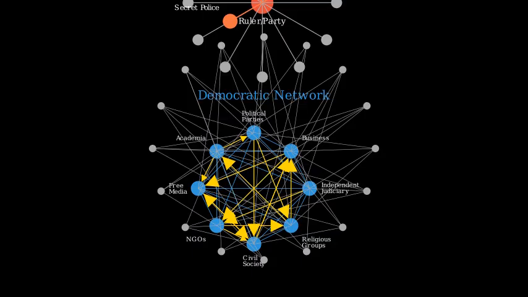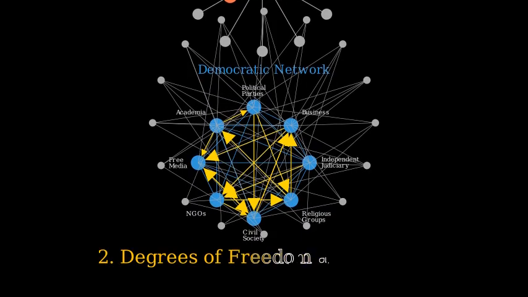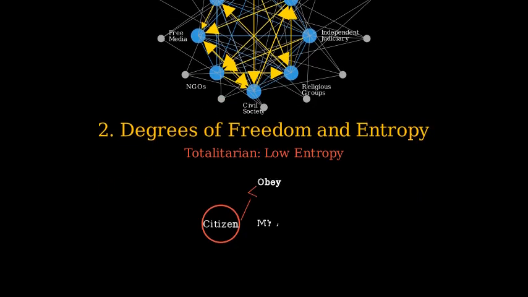Next, let's examine degrees of freedom and entropy in these systems. In a totalitarian regime, strict rules limit agents' choices regarding speech, assembly, and press. This means the system's overall entropy, a measure of possible microstates, is very low. If we were to create an agent-based model of a totalitarian society, each actor would have a small set of possible actions, perhaps limited to obeying, minor complaints, or fleeing the country.